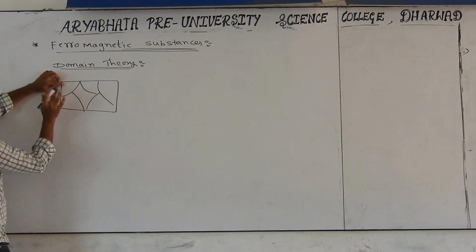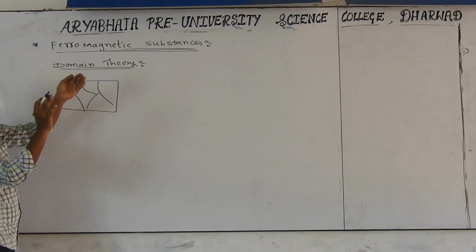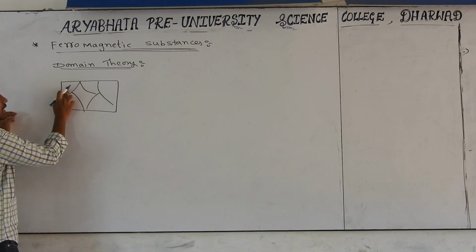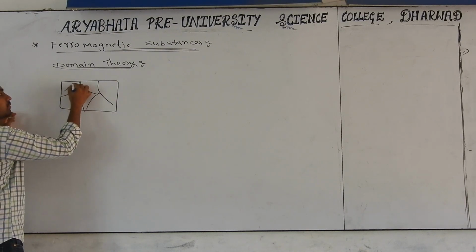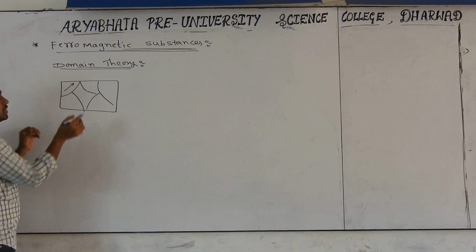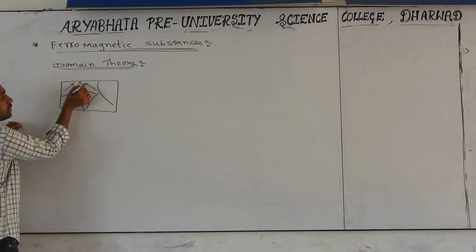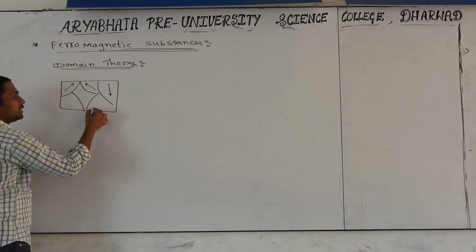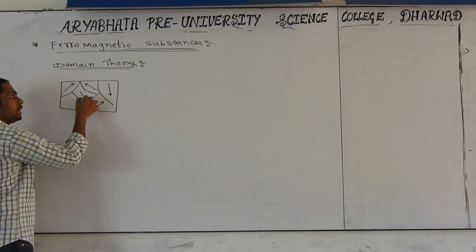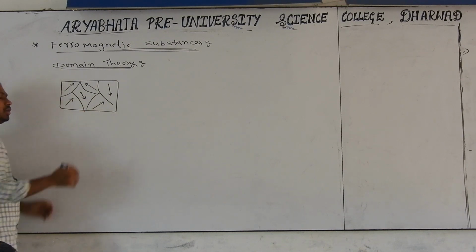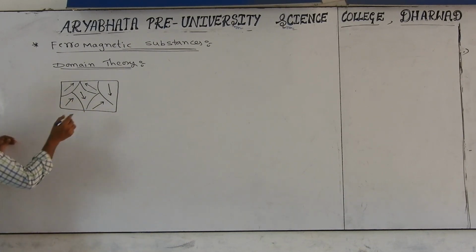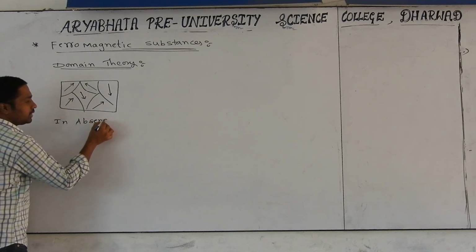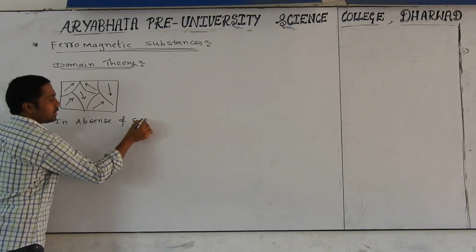Now in every atom, electrons are there, and they have their own direction of magnetic moment. By combination of all the atoms, the resultant magnetic moment direction comes like this. For example, in this domain the magnetic moment is like this, and in this domain the direction is like this. Means the resultant magnetic moment directions are random. This happens in the absence of an external magnetic field.